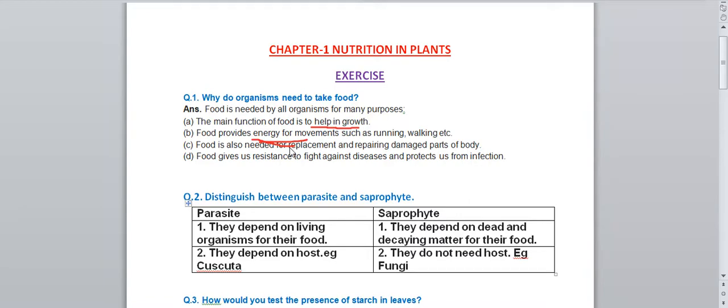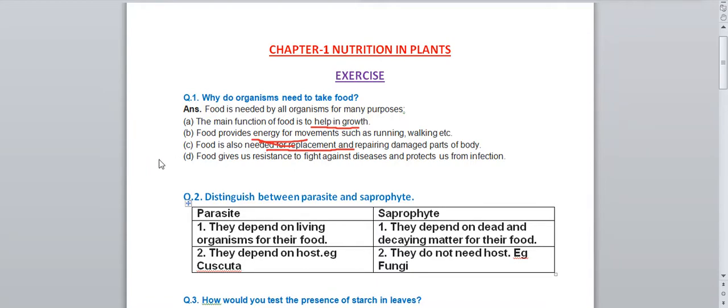Food is needed for replacement and repairing damaged parts of the body. Sometimes what happens, some of the cells and tissues in our body get damaged. So food helps to replace those damaged cells. Those damaged cells are not needed by our body anymore, so food helps to replace those damaged parts of our body.